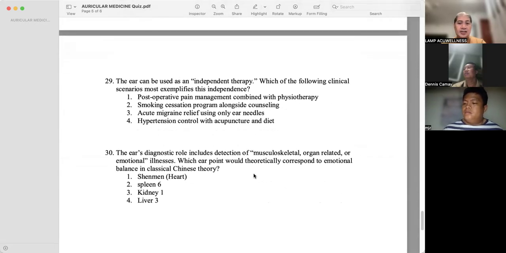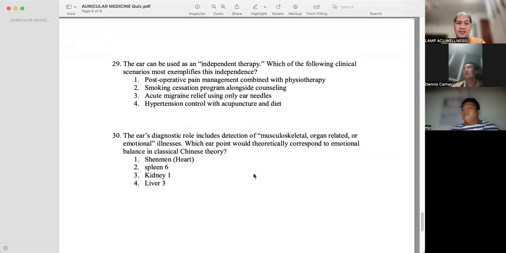The ear can be used as an independent therapy. Which of the following clinical scenarios most exemplifies this independence? Acute migraine relief using only ear needles.